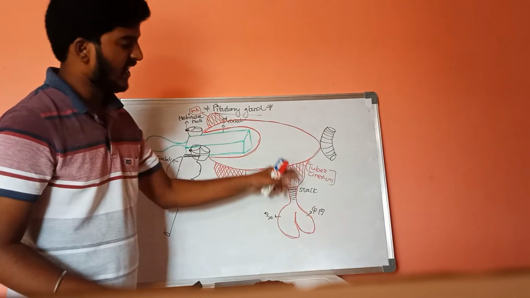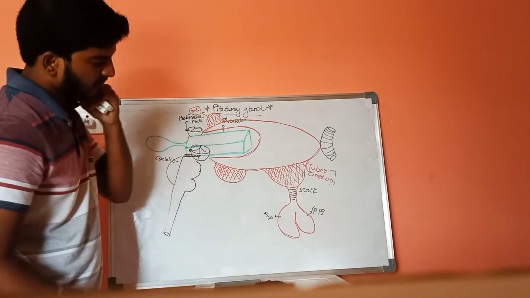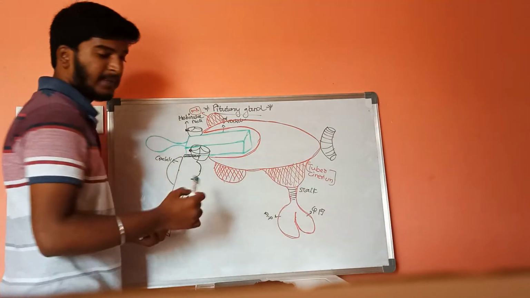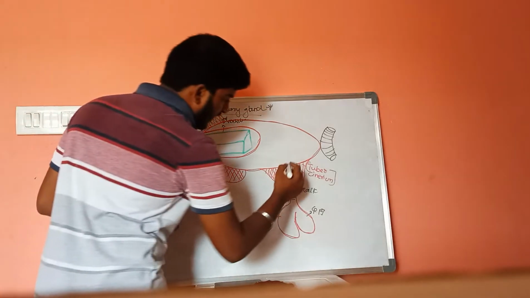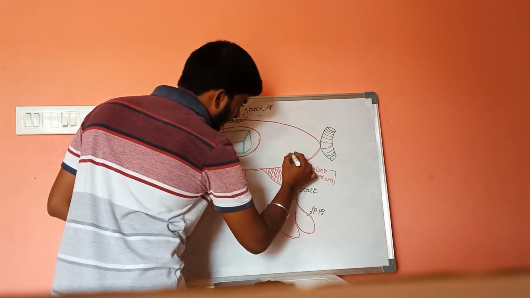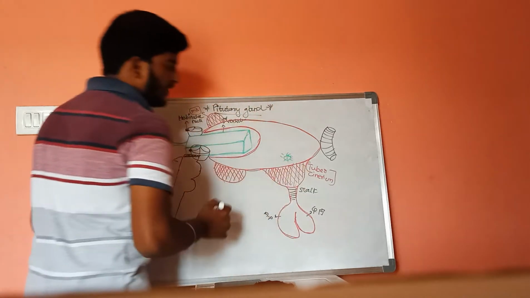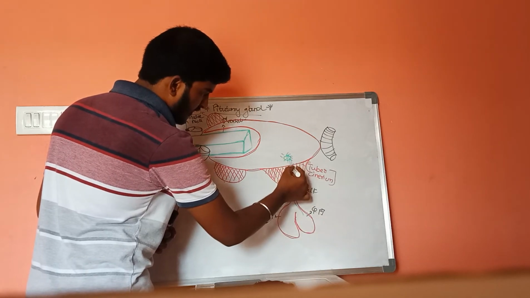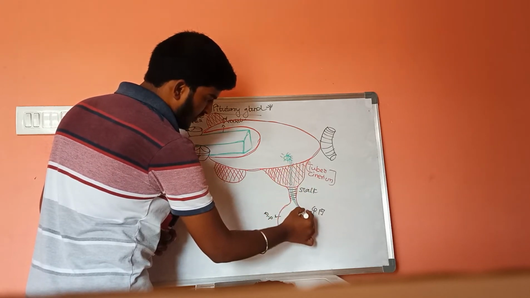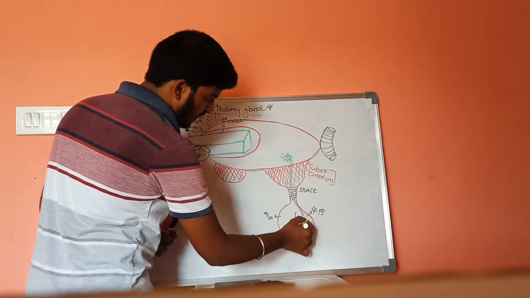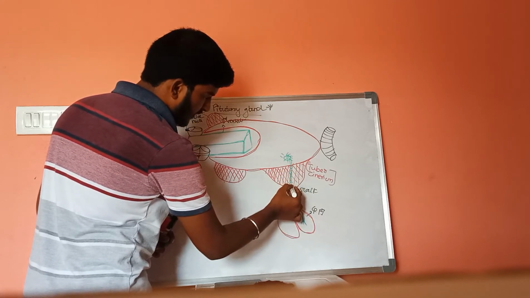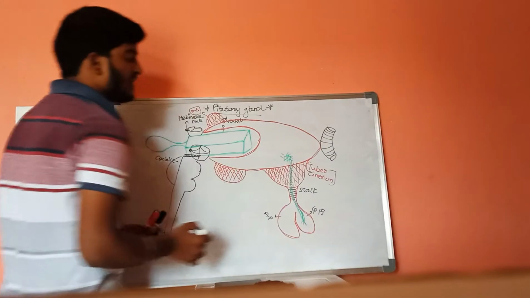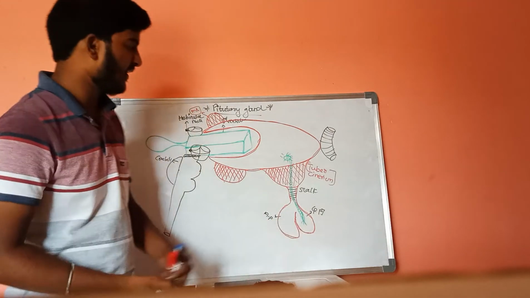Here this is the hypothalamus and this is the pituitary gland, and there are special neurons present in the hypothalamus. These are the cell bodies, and these are the axons, which open into the posterior pituitary gland.